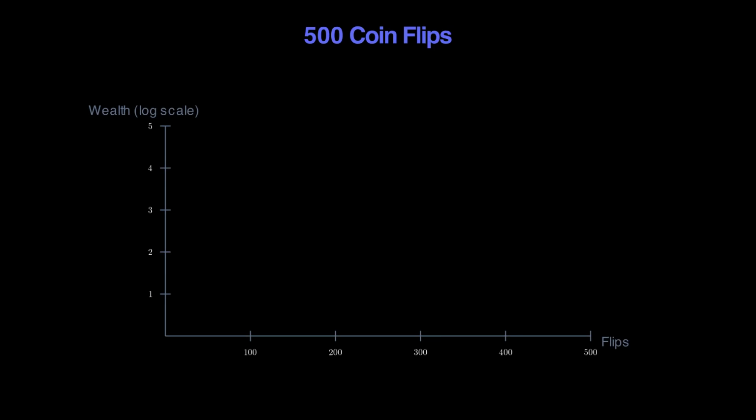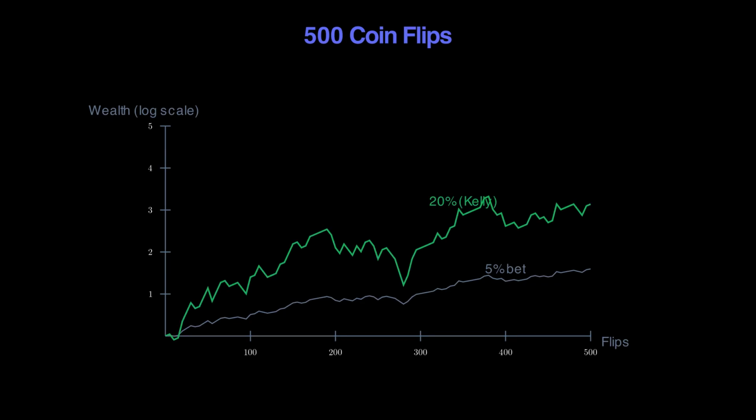Let's simulate 500 coin flips with different bet sizes and see what happens. Betting 5% is safe but slow. You barely grow. Betting 20%, the Kelly amount, your wealth grows exponentially. But watch what happens at 50%. At 50%, overbetting destroys you. Even with a winning edge, a few losses in a row devastate your bankroll. This is the core insight. More risk doesn't always mean more reward.